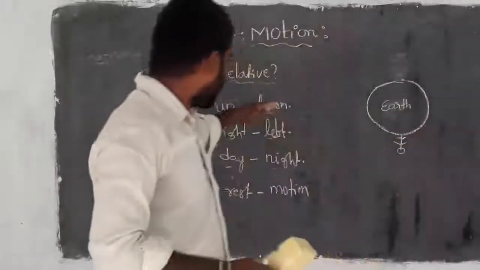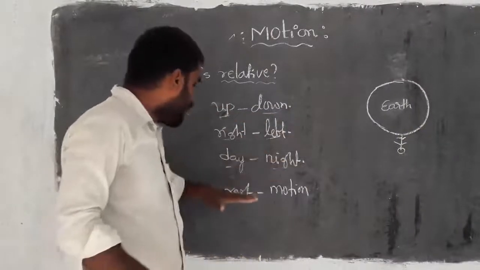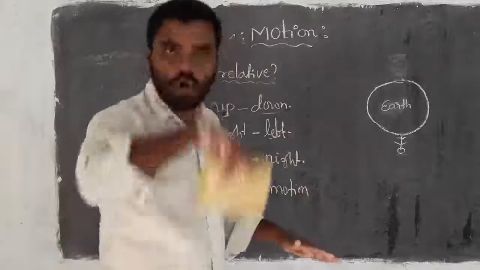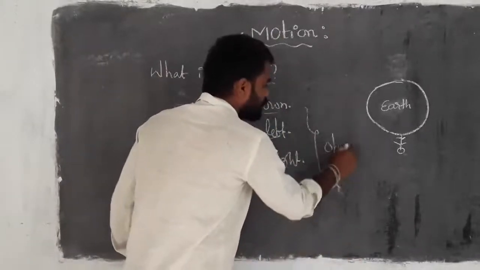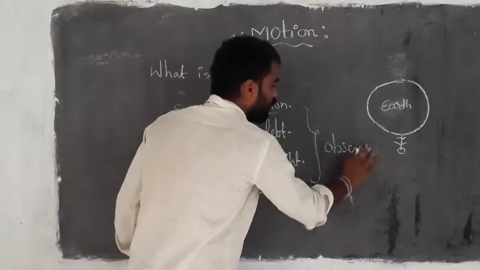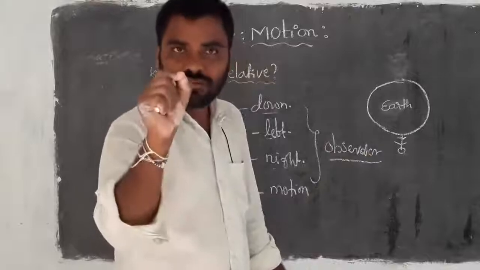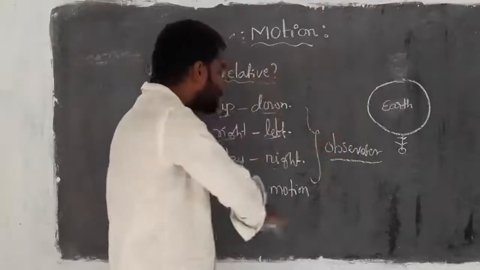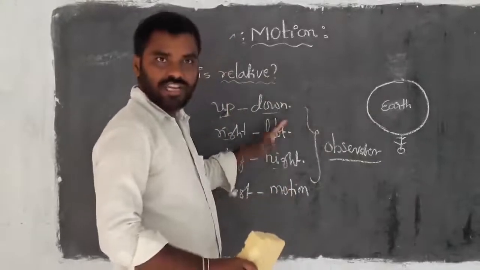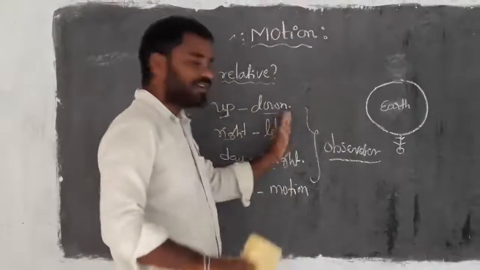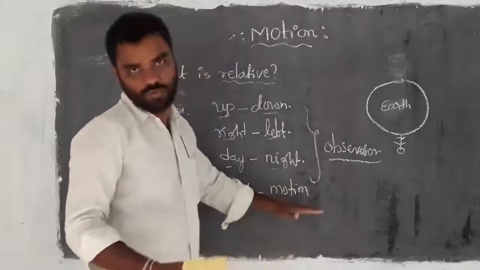So all these conditions, up and down, right and left, day and night, and rest and motion, all depend on the person or the thing that we call the observer, right? Observer means the person who is inspecting things, especially directions, either up and down, right and left, or sessions, day session, night session, and rest and motion, right?